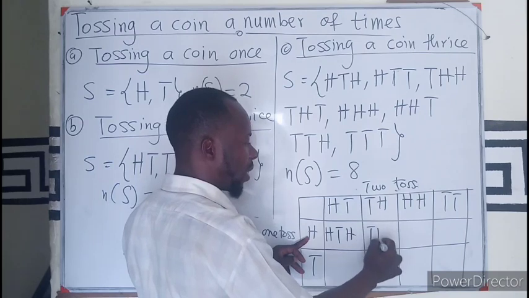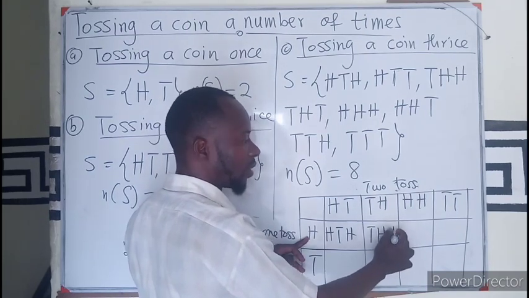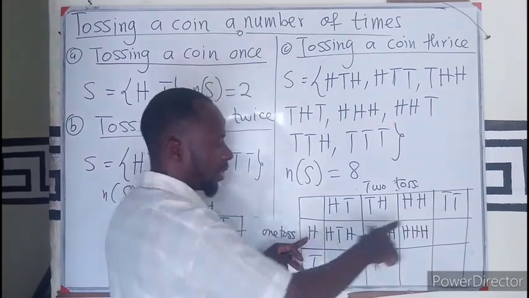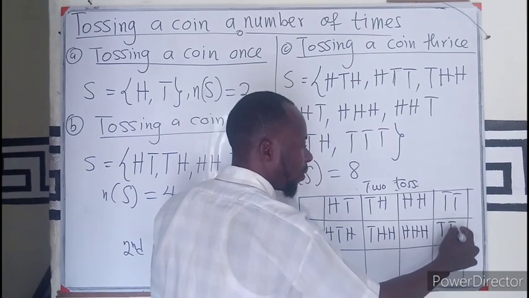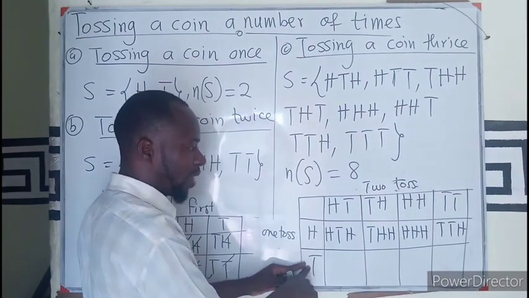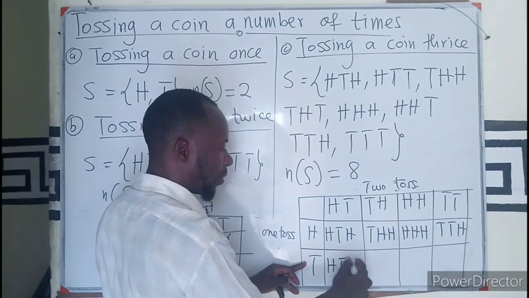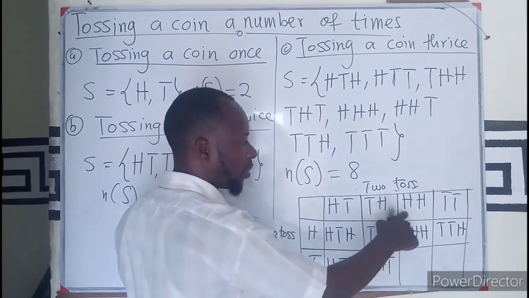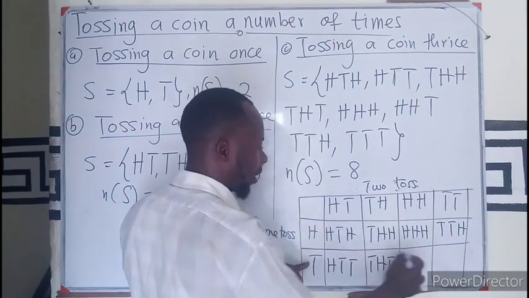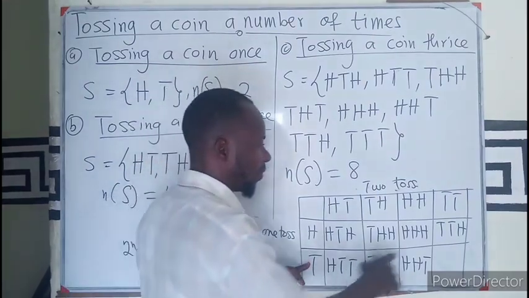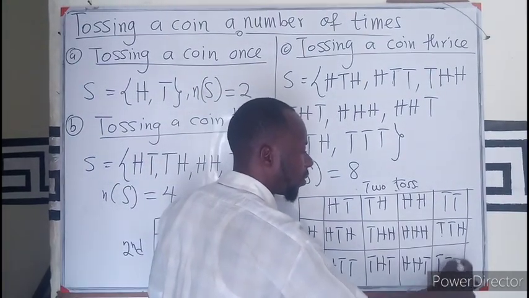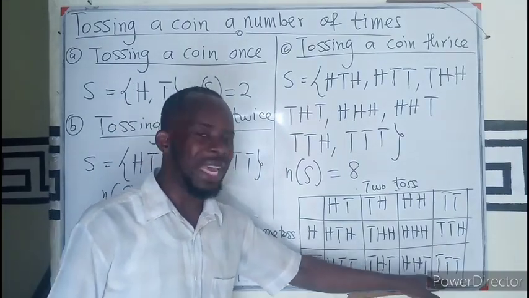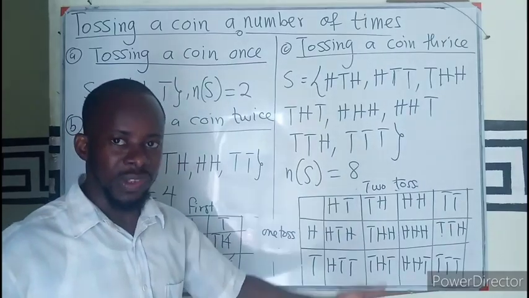This could also be tail and a head combined with this. We can have our head, head with another head, then a tail, and a head. Now we move down to this: head, tail, tail, tail, head, and a tail, head, head, and a tail. Then finally we have tail, tail, tail. So you can see we still have 1, 2, 3, 4, 5, 6, 7, 8. 8 sample space or 8 possible outcomes.